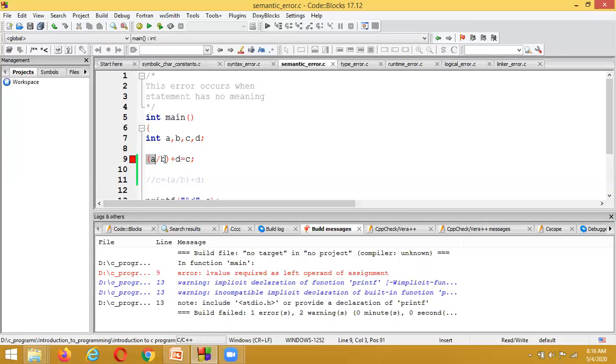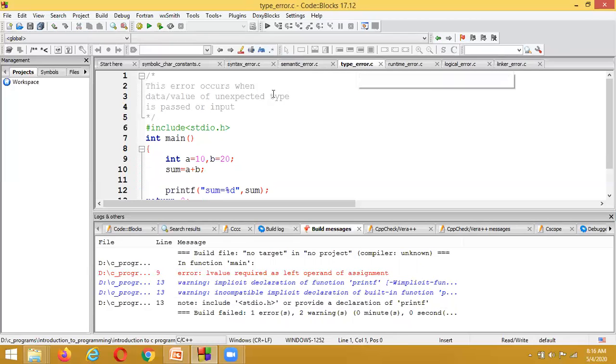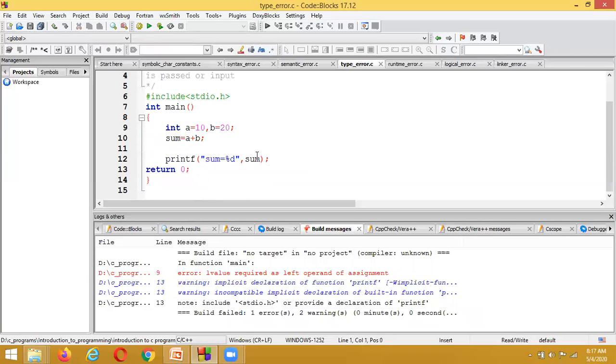Here this statement has no meaning, and that's why it is throwing an error. Which type of error do we call it here? We call it a type error, and this type error is also called a compile time error.